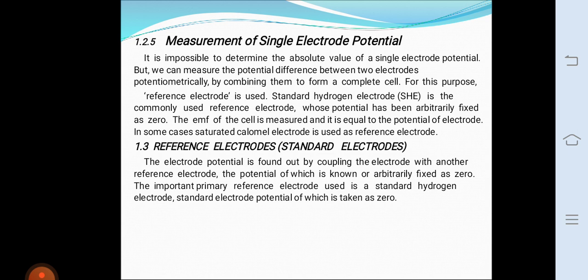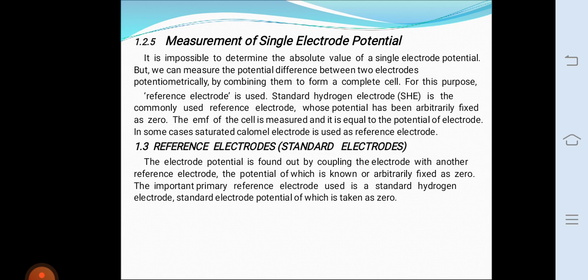The potential of the standard hydrogen electrode is 0 at all temperatures. It is represented as Pt, H2 (1 atm) | H+ (1 molar). E naught is equal to 0 volt.